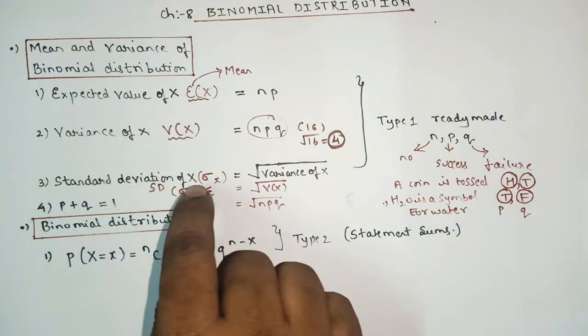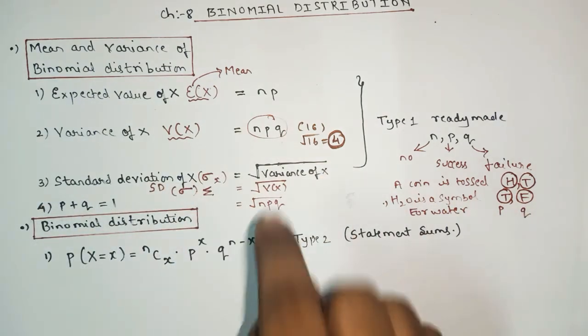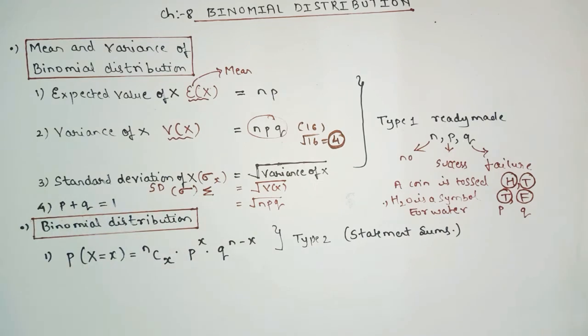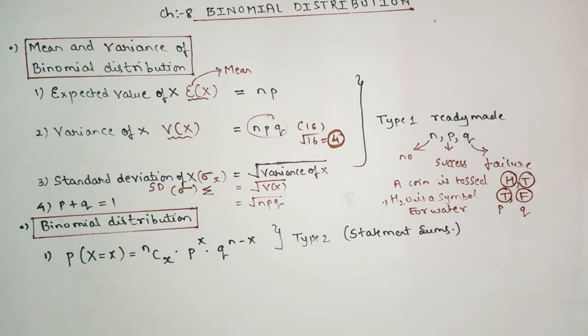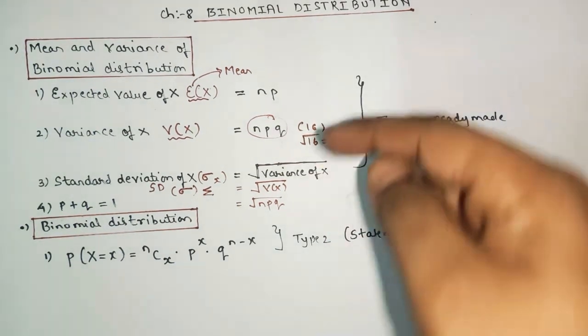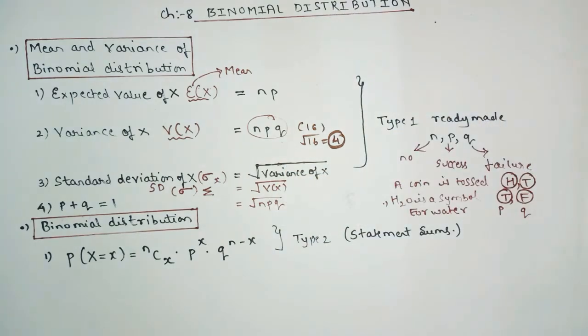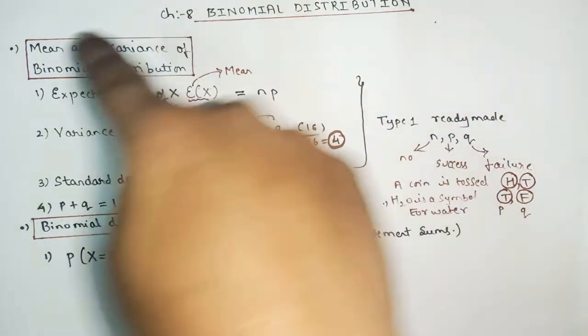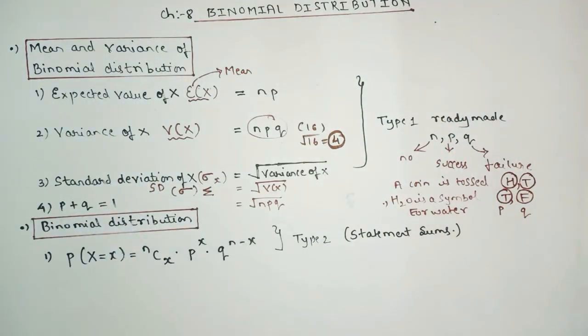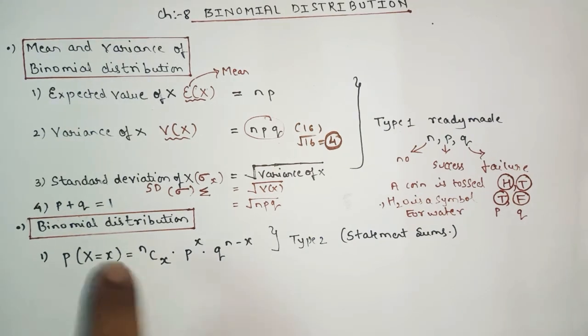The third one is standard deviation, which is square root of NPQ. And the fourth one is P plus Q equals to 1. So remember this part as type number 1. So we'll divide this full chapter into two types. Type number 1: mean and variance. Type number 2: binomial distribution. But see to it that the majority of sums are based on type number 2.